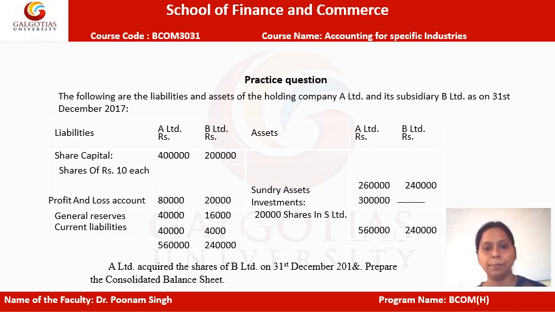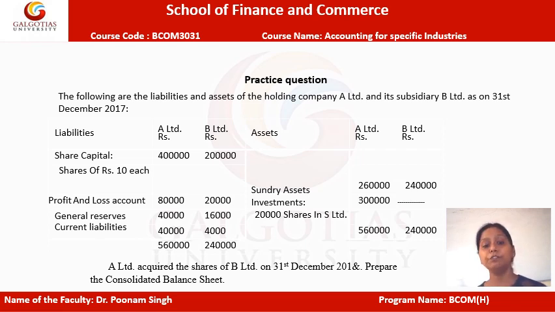As far as share capital is concerned, each share costs rupees 10. With that, the parent company has 4 lakh and the subsidiary company has 2 lakh rupees. For profit and loss, the parent has 80,000 and the subsidiary has 20,000. The general reserves, which the parent has, are 40,000 rupees, whereas the subsidiary has 16,000 rupees.